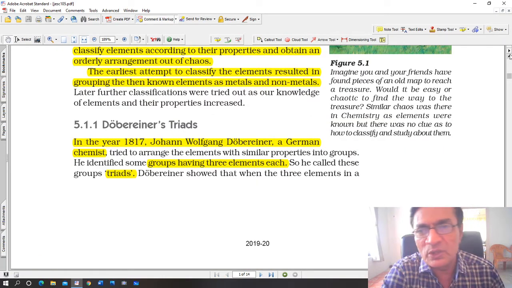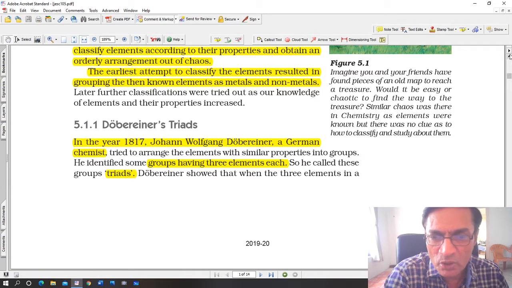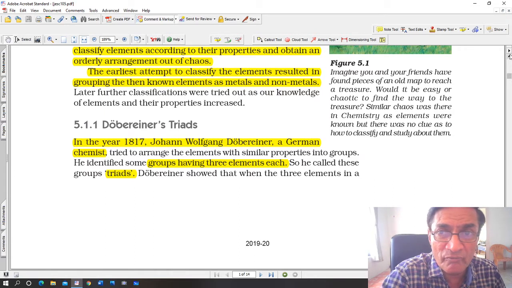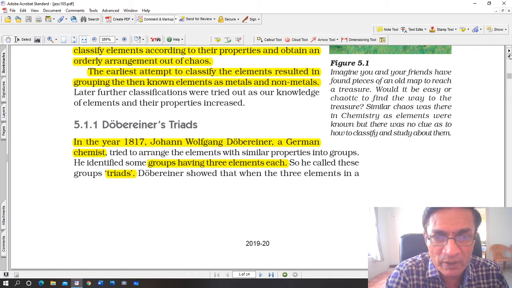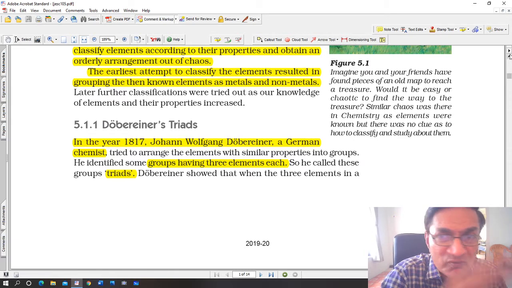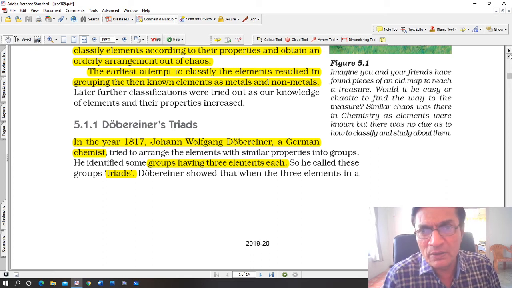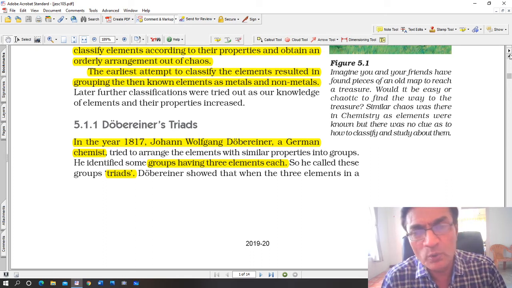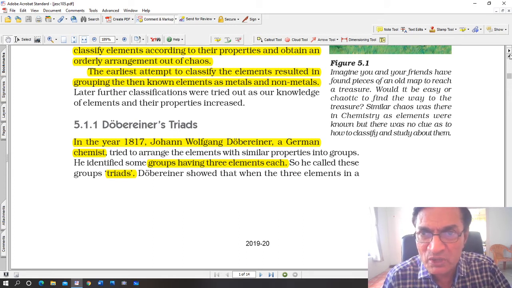Döbereiner was actually a German chemist, a German scientist. His full, complete name was Johann, pronounced with a Y. It's a German name. It is Johann Wolfgang Döbereiner, a German chemist. In 1817, that is 200 years ago, he tried to arrange the elements with similar properties into groups of 3 elements. So for example, lithium, sodium and potassium form a group of 3 elements. The word triad means 3.